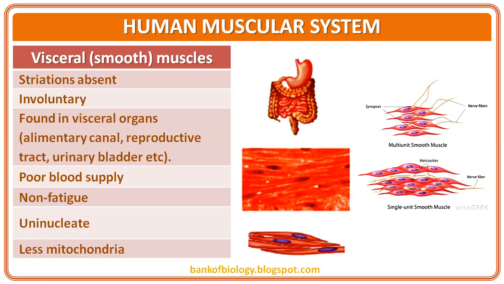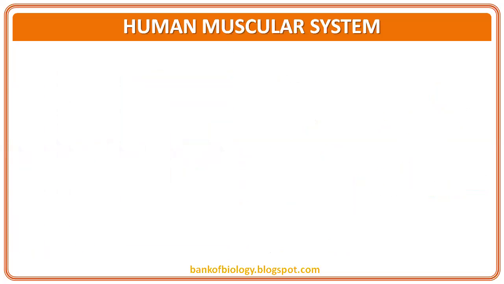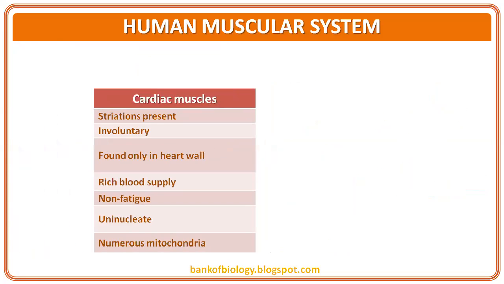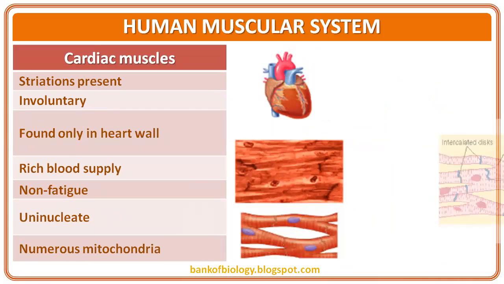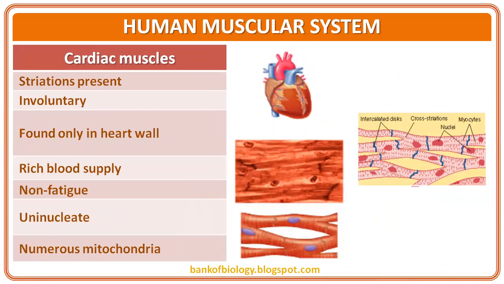Non-fatigue, poor blood supply, uninucleate condition, mitochondria are less. So with this, we can understand their working style. They work slow, very slow. In the cardiac muscle, striations are present. That means the arrangement of skeletal muscle fibers, such an arrangement you will find here also. Involuntary, there is no control of the CNS. That means the autonomic nervous system will control this.